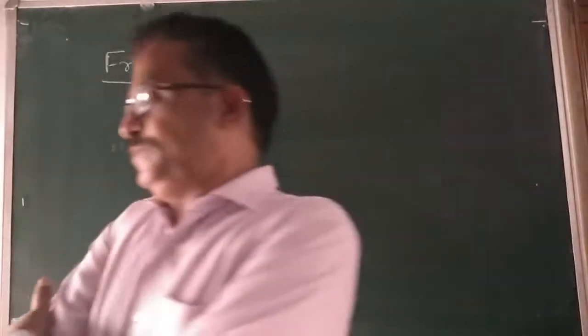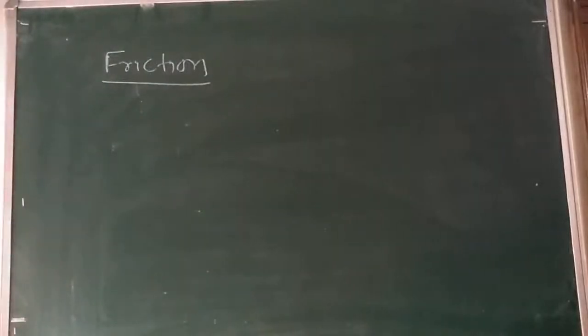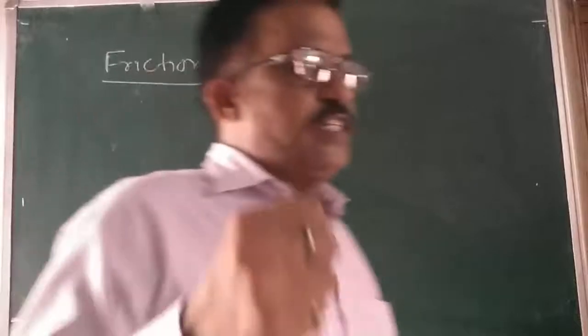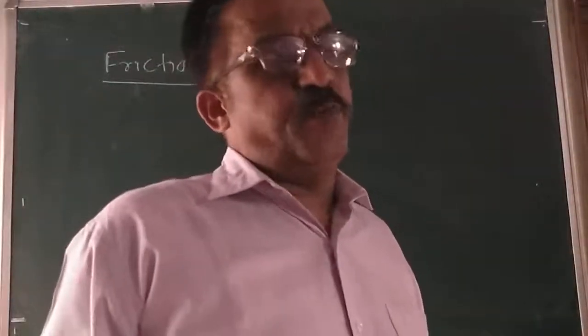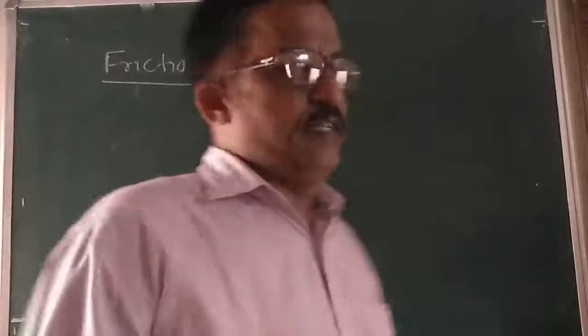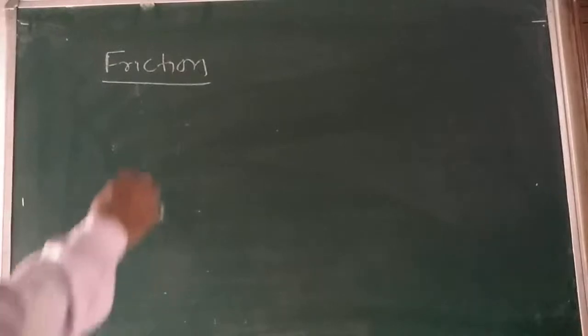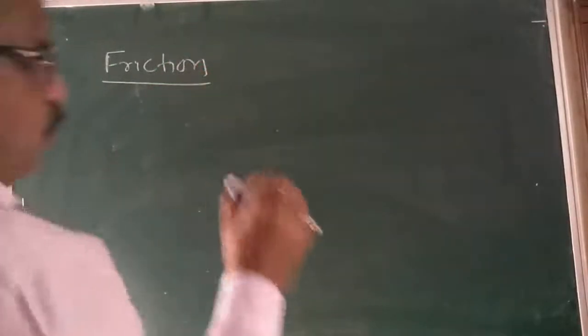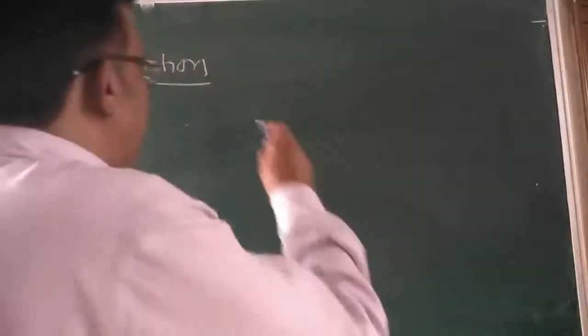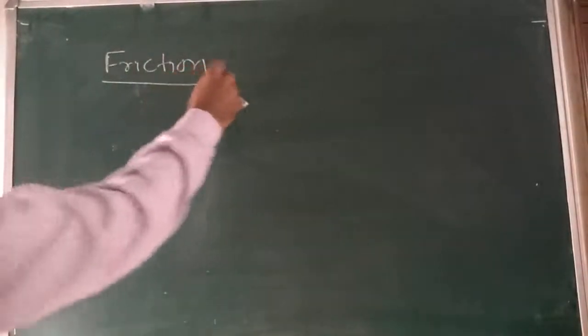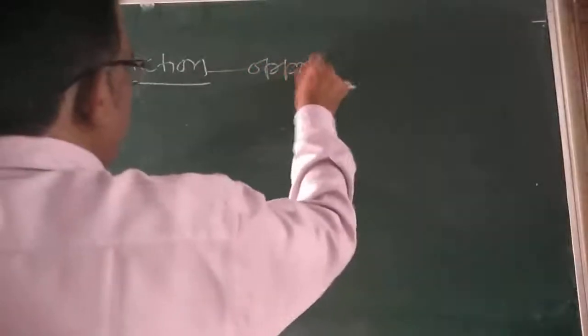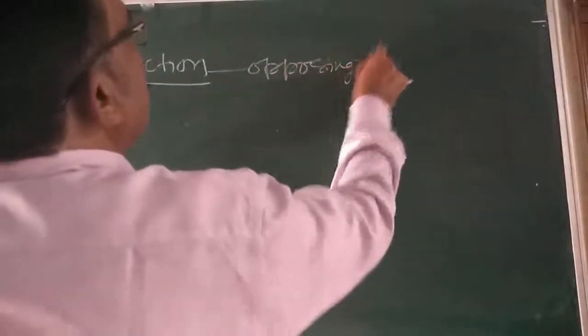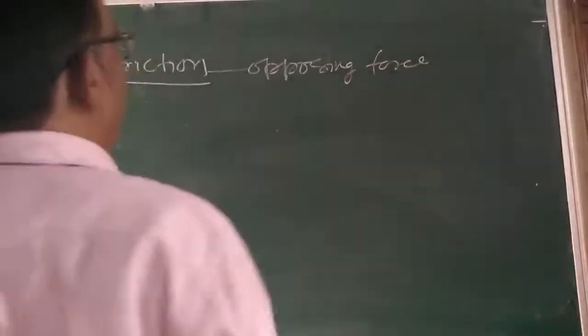So something is there. So dear children, all these examples show that there is some force that opposes the motion of the body. Some force is there that is opposing. So I can say that force is an invisible force, and that opposing force is called friction.